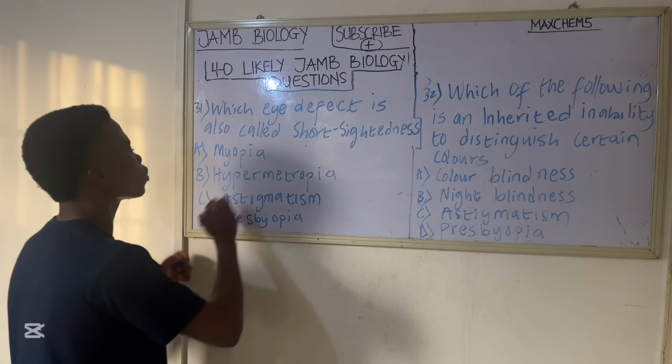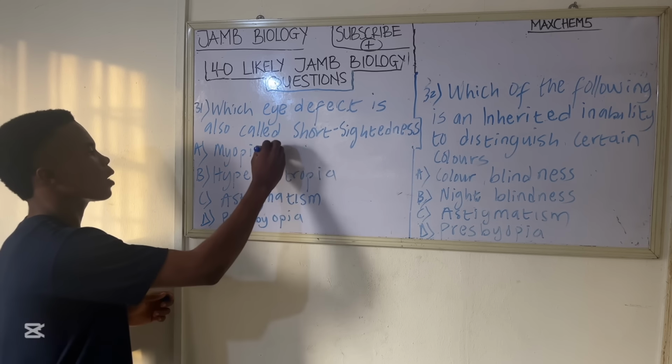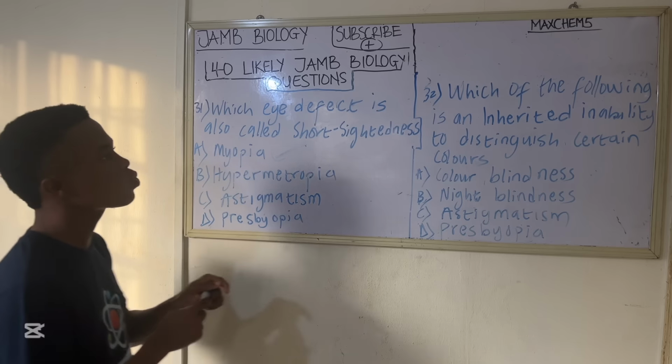So in all of these options, as I've explained, which is the correct answer? The correct answer to the question is myopia. Myopia is the correct answer. Mark that, which is option A. Now let's go to the next question.